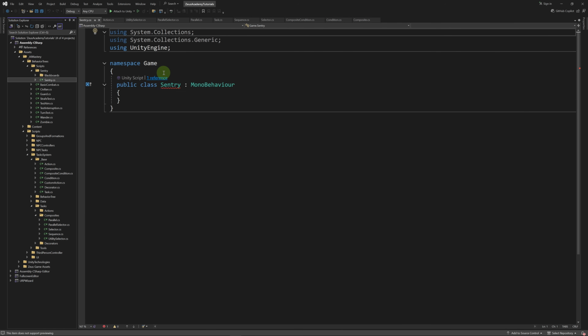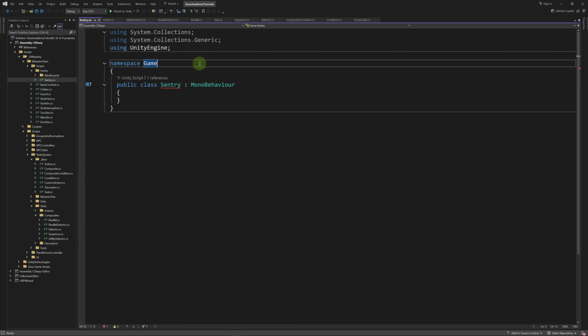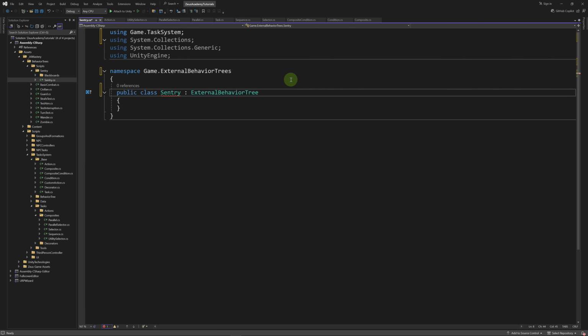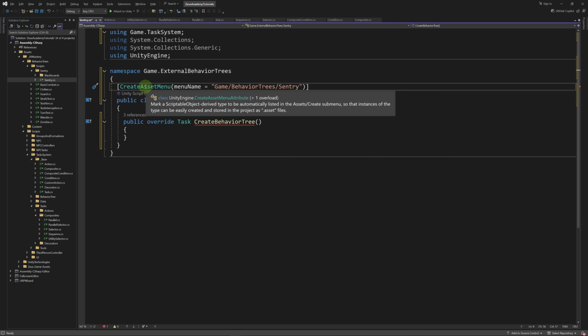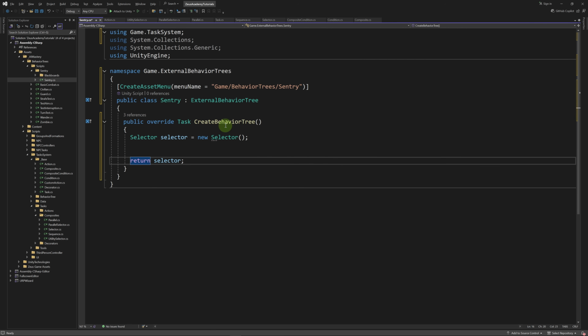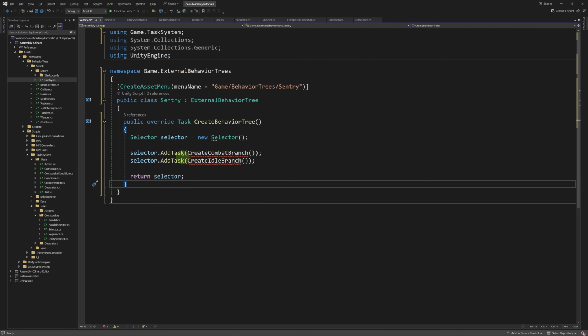So this is our Sentry external behavior tree. We're going to put it in game.external behavior tree. Let's inherit from external behavior tree and override the create behavior tree method. Let's add a create asset menu attribute. And in the create behavior tree method, let's create a selector and return it. Let's add a combat branch and an idle branch to the selector.